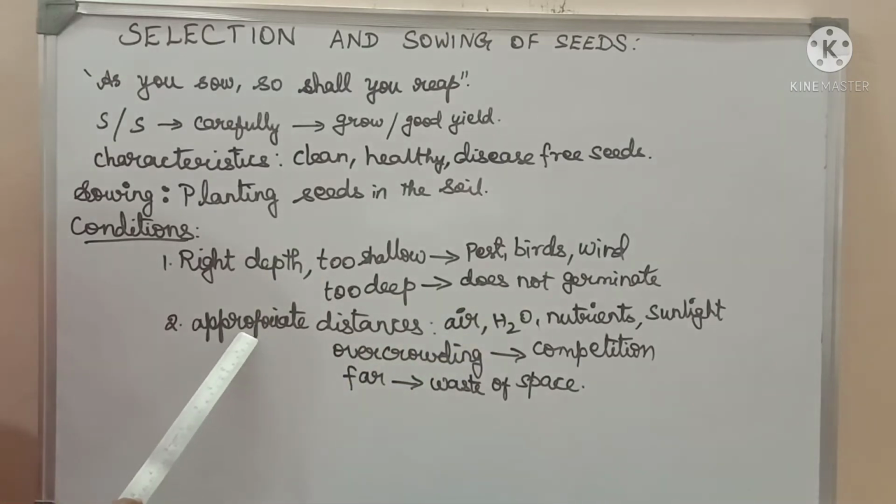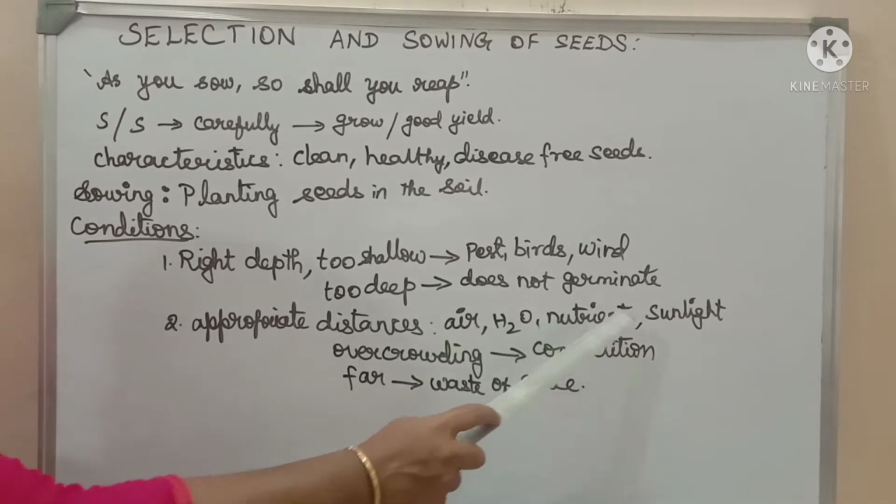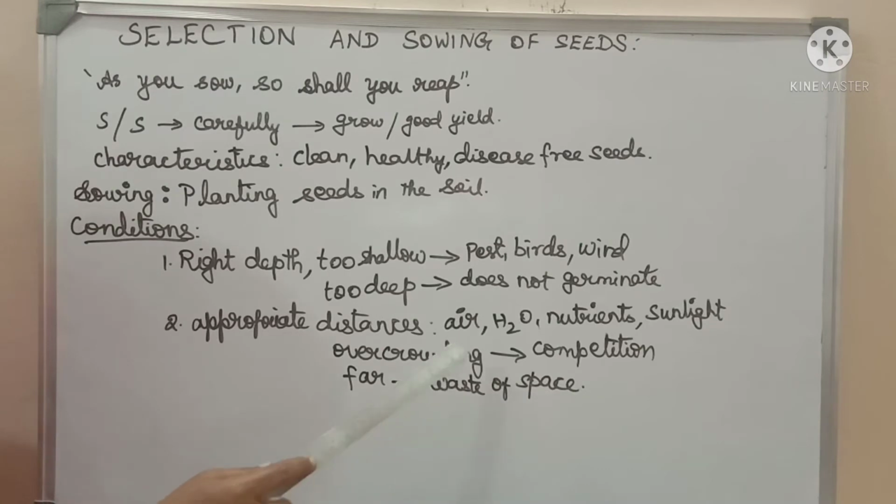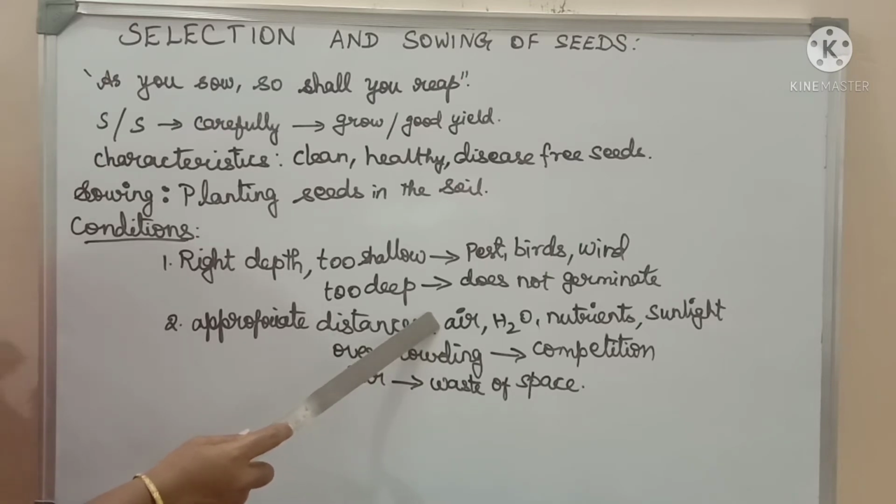Condition number 2 is that the seeds must be sowed with proper distances. Each seed must get enough air, water, nutrients, and sunlight. We are not dealing with the seed alone. The seed may germinate and grow into a plant. By considering the growth of the plant, we need to provide proper spacing.